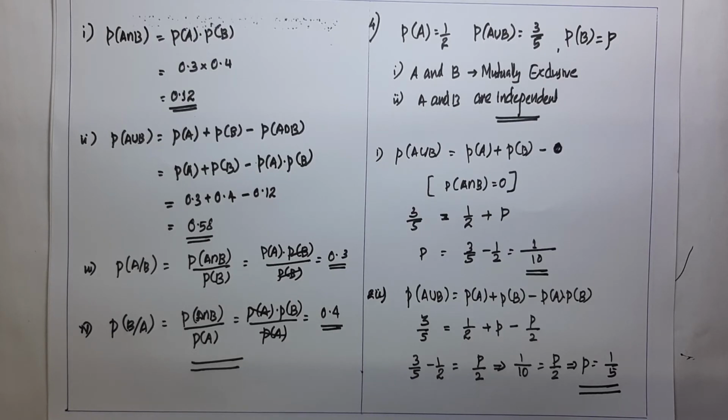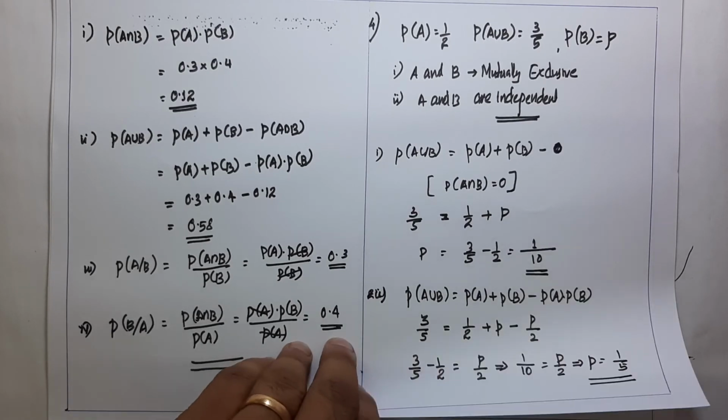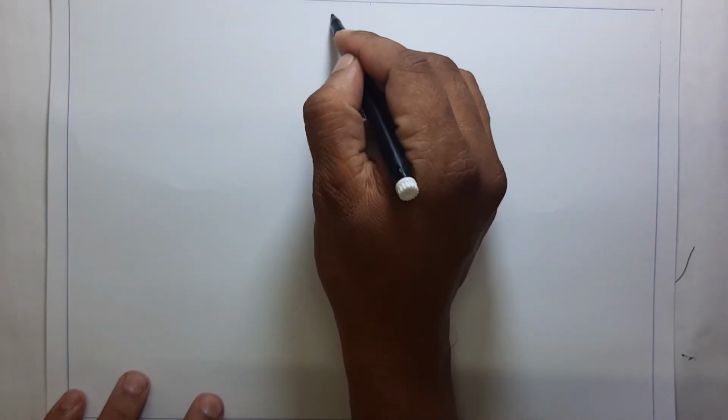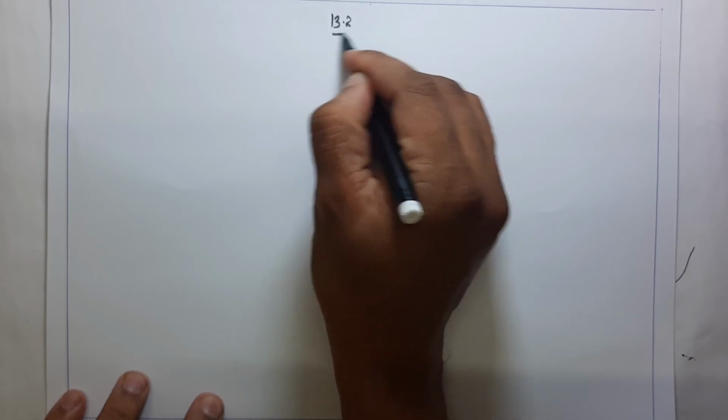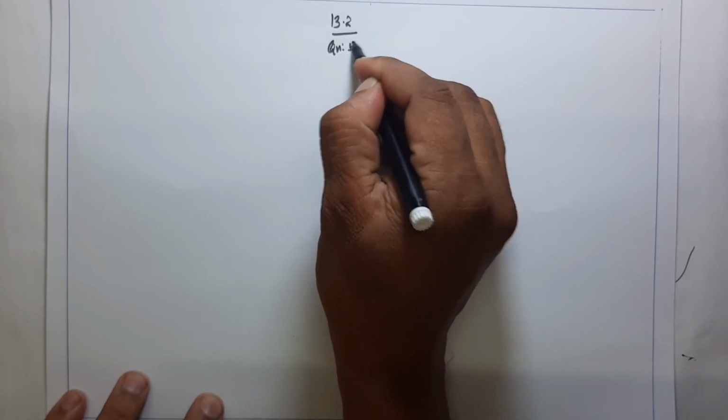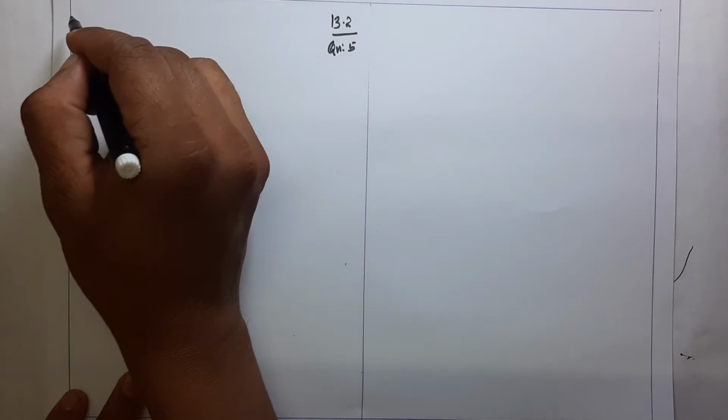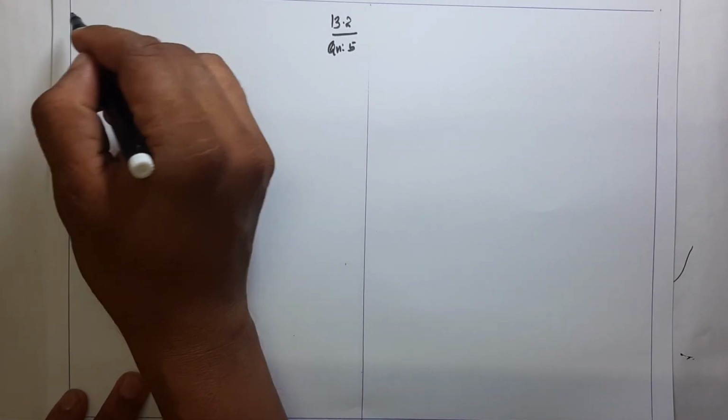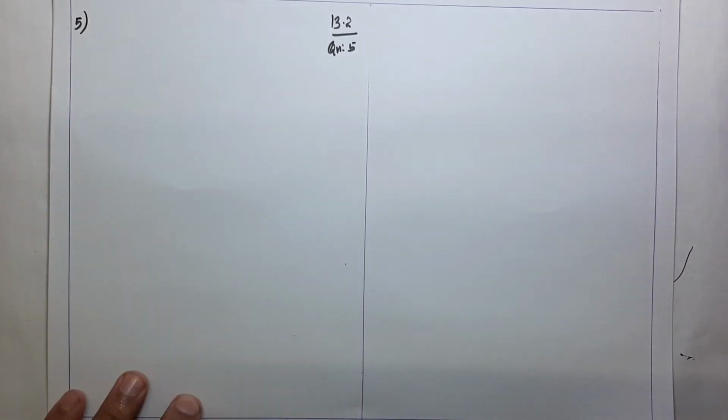Okay. Now we will discuss one more question based on the concept of independent events. Next is the NCERT 13.2 exercise, question number 5.